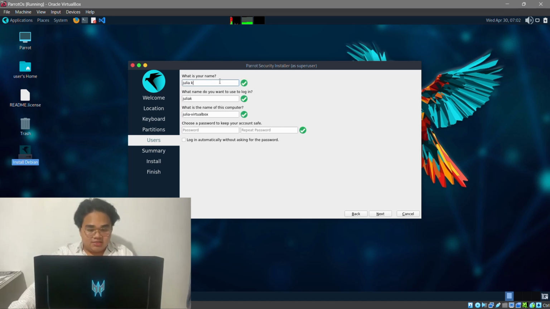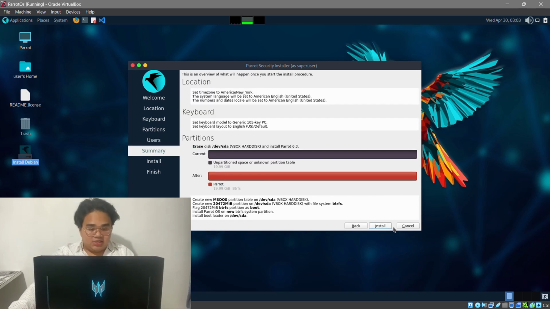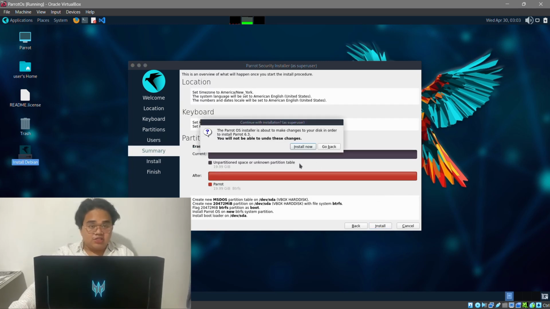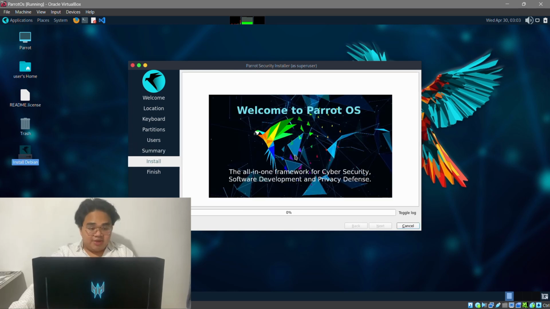Click Next. Create username and password. And then click Next. And lastly, click Install and let the installation process complete. This might take a few minutes, so you have to be patient.